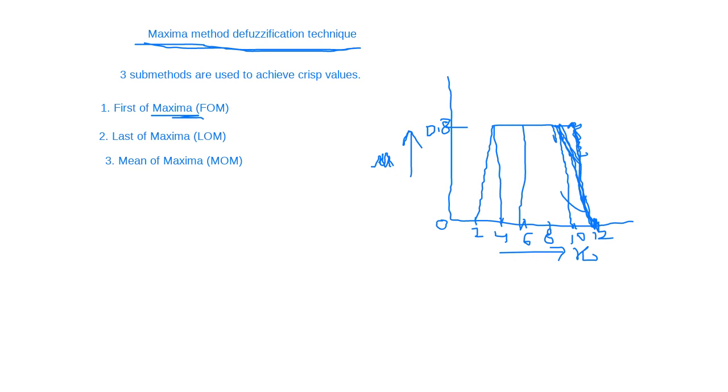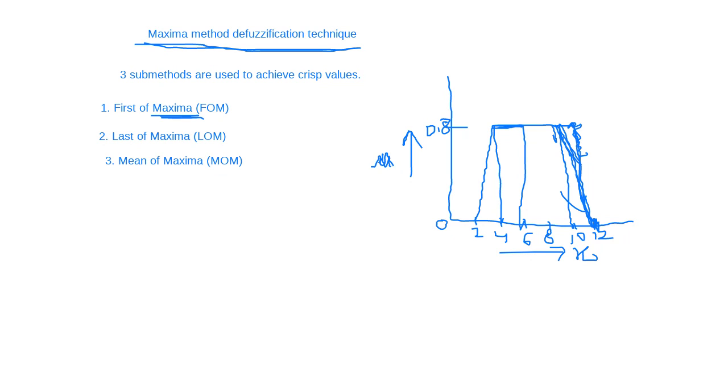What is maxima? Maxima is the maximum height, the maximum mu value the element can have. Maxima is the maximum mu value which an element in the set A is having.